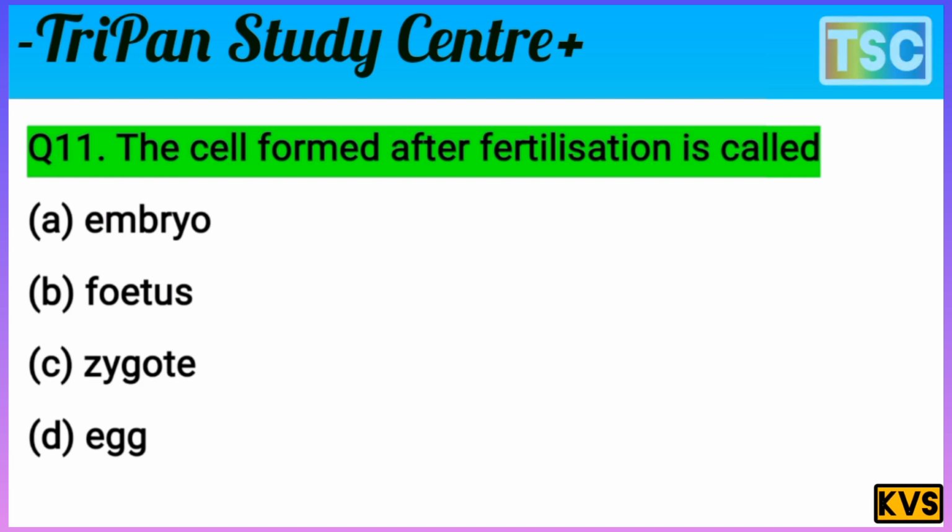But zygote, that is the correct answer. Zygote means the fertilization time, the first stage. C option is correct for this question. The cell formed after fertilization is called zygote. Zygote is the most important answer for this question. C option is correct here.